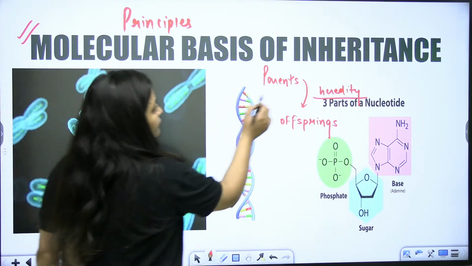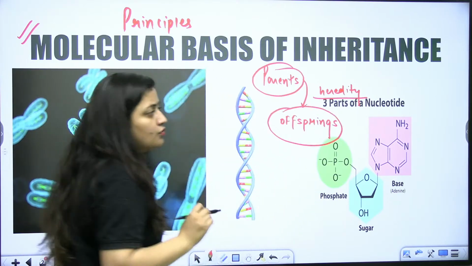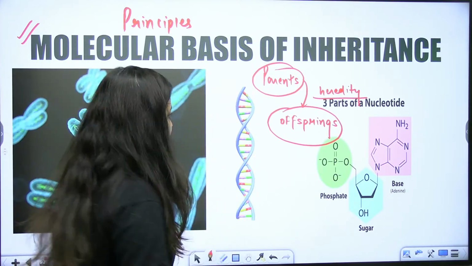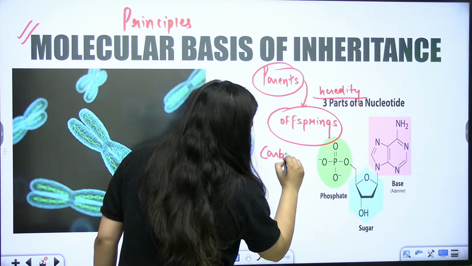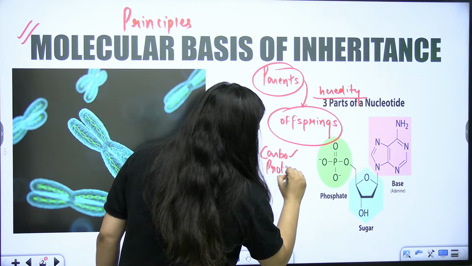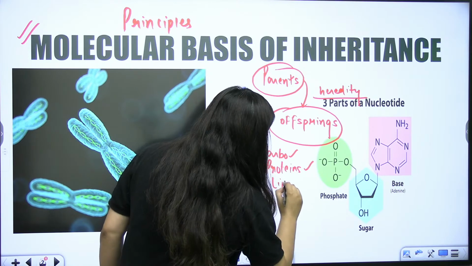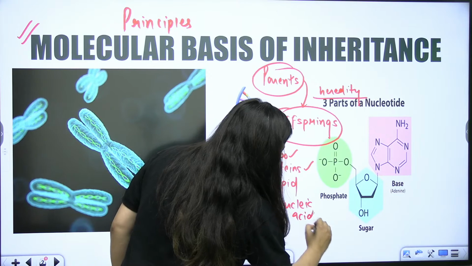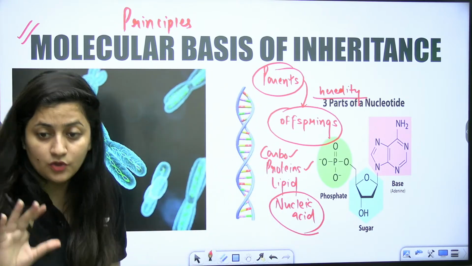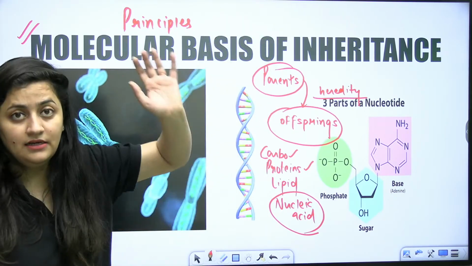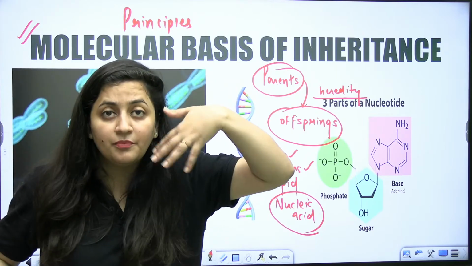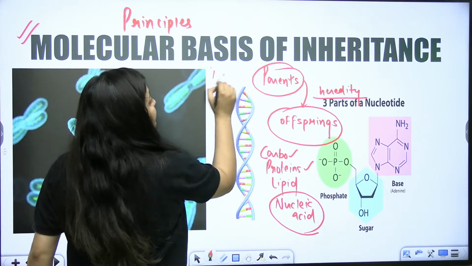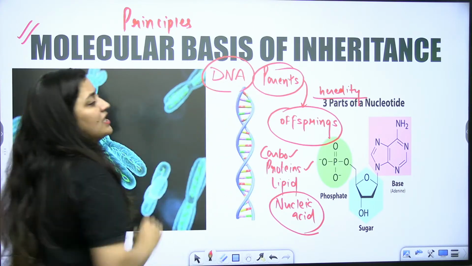Now we need to know which thing will pass from one generation to another. Is it carbohydrate? Is it protein? Is it lipid? Is it nucleic acid? What is it exactly? And after performing so many experiments, scientists got to know that it is the DNA which will pass from one generation to another.